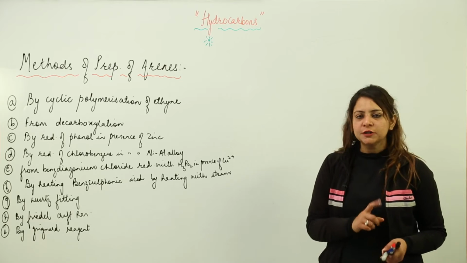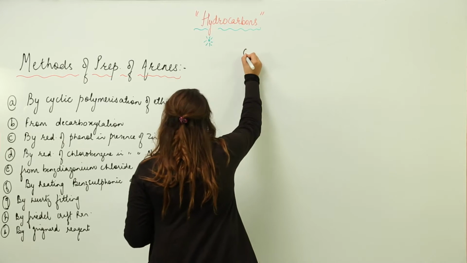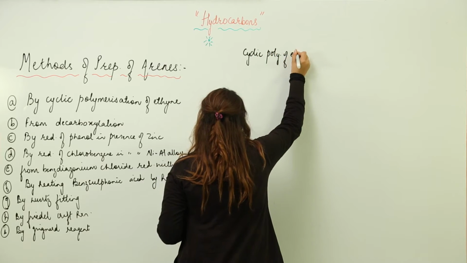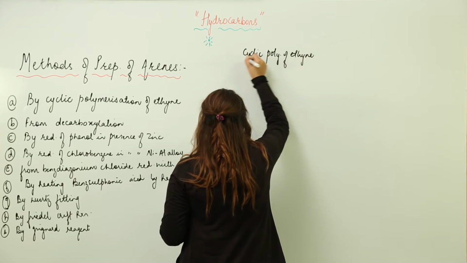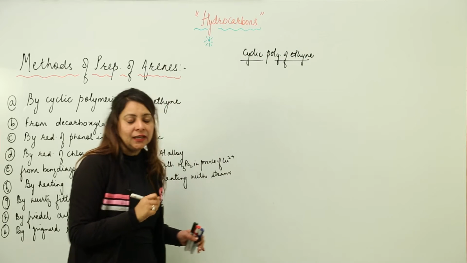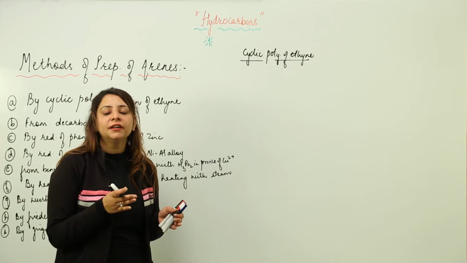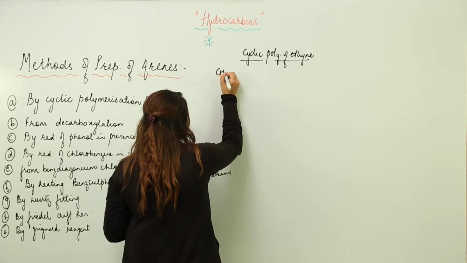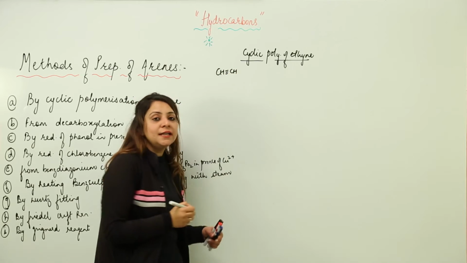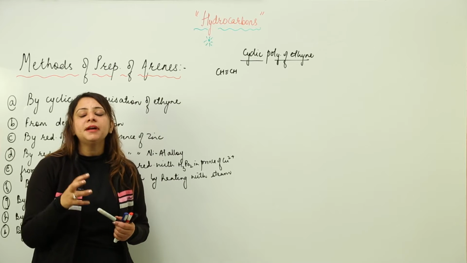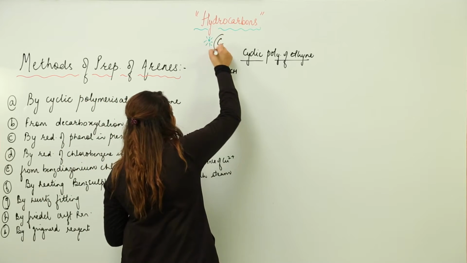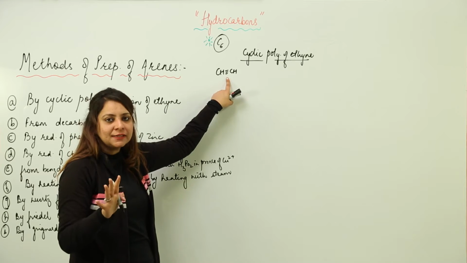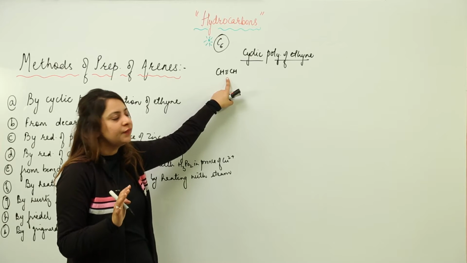So we'll start with the first method, that is by the cyclic polymerization of ethyne. Actually what happens in this reaction, we need to take minimum 3 molecules of ethyne, because we know that ethyne is CH triple bond CH, and for the formation of arene the minimum carbon which is required is 6 carbon. One molecule contains 2 carbons, so obviously we need 6 carbons, and for that we need 3 molecules of ethyne.